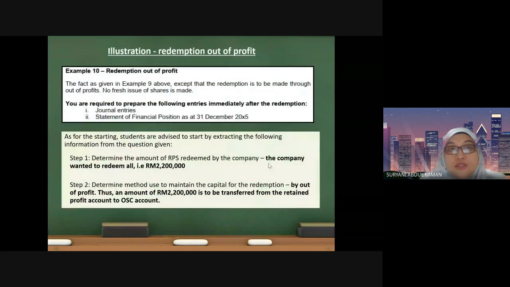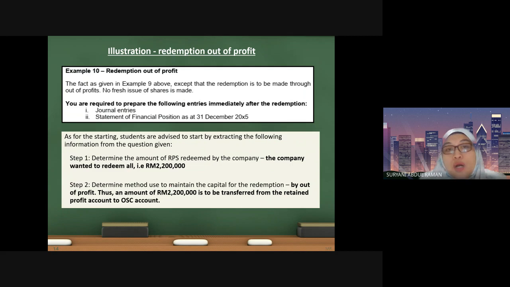Okay, so based on example 10, we are going to use the same example actually, class, assuming that the redemption is to be made out of profits. No fresh issue is made. Okay, so similarly, the step is we start by determining the shares that you want to redeem.